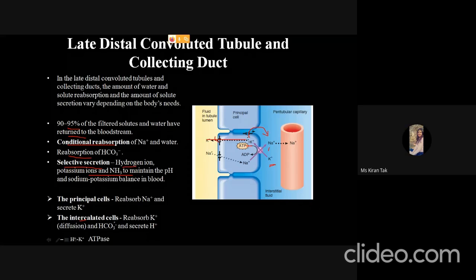The next is the intercalated cells. Intercalated cells reabsorb potassium with the help of diffusion and bicarbonate, and secrete H plus ion. The reabsorption of potassium and secretion of H plus ion takes place with the help of the hydrogen potassium ATPase.